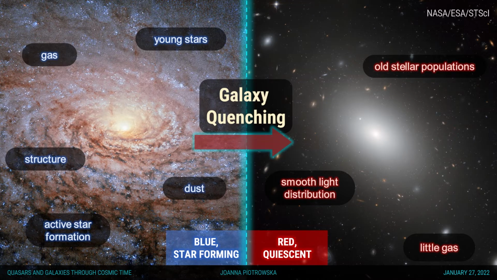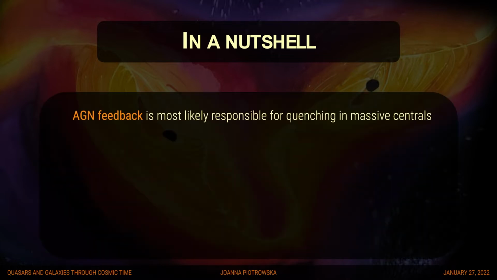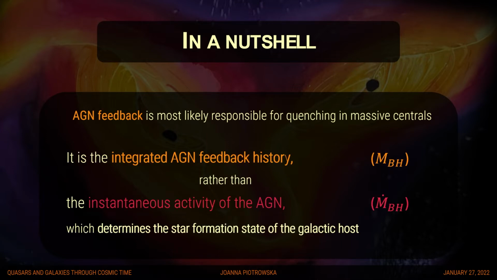Now that we know what quenching is, let me highlight two main takeaways from this talk. These are: A. Black hole feedback is the most likely cause for central galaxies ceasing star formation, and B. It is the integrated history of AGN feedback rather than the instantaneous activity of the AGN which ultimately determines the star-forming state of a central galaxy at redshift 0.